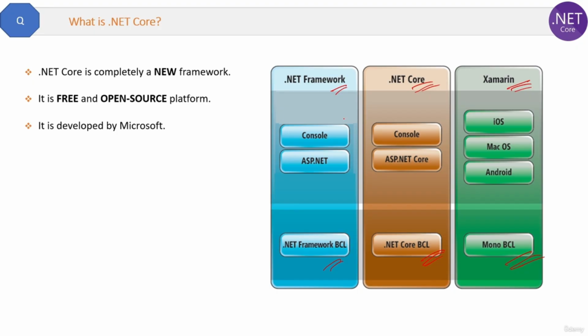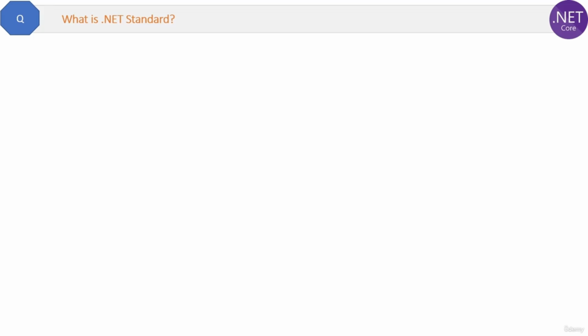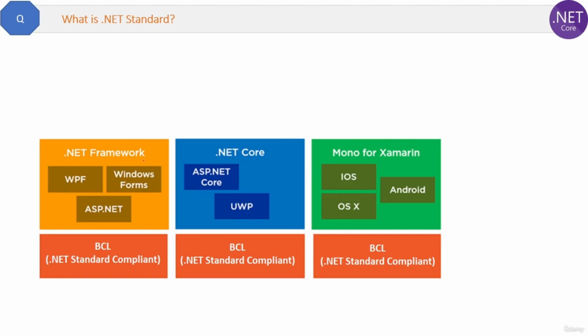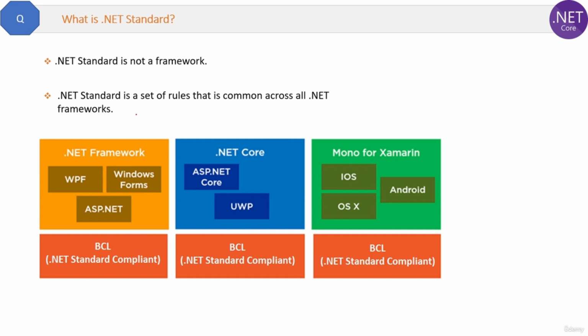That's it. What is .NET Standard? First of all, .NET Standard is not a framework, okay? Many think that it's a framework, which it is not. Then what is it? If you see this diagram, here we have three frameworks developed by Microsoft. Now all of these frameworks follow some common rules, or you can say some common set of APIs. These rules are called .NET Standard, and if any framework follows these rules, then it will be called .NET Standard compliant. Okay, so the definition is: .NET Standard is a set of rules that is common across all .NET frameworks.